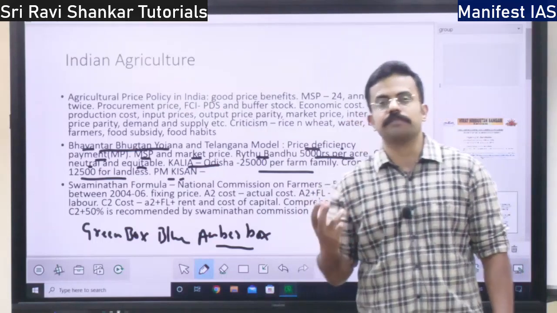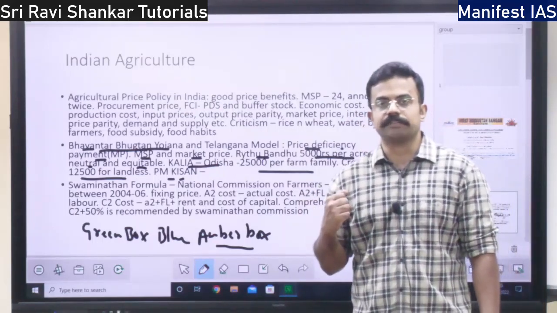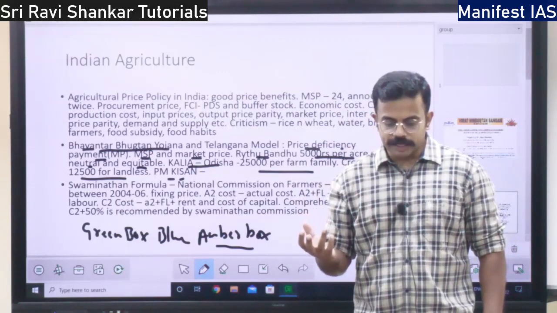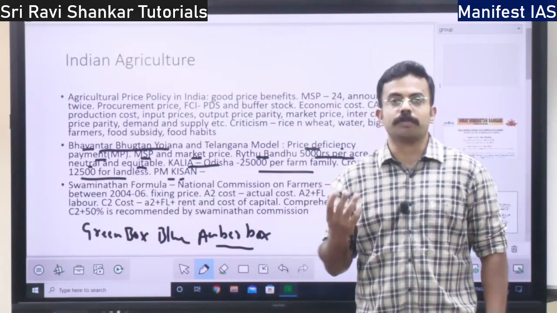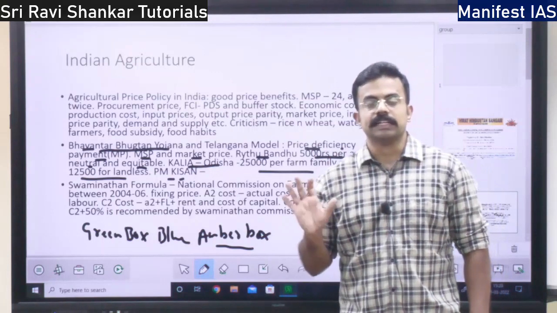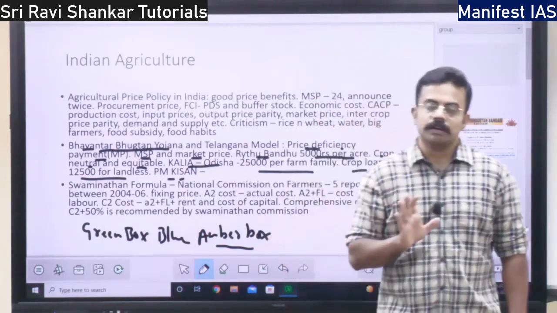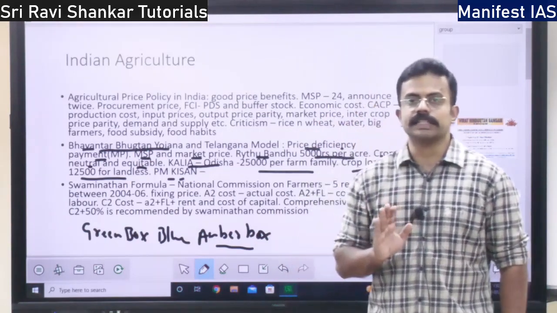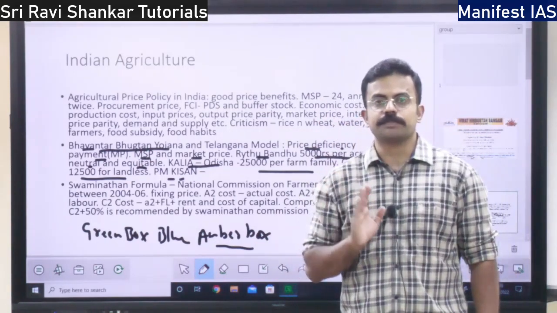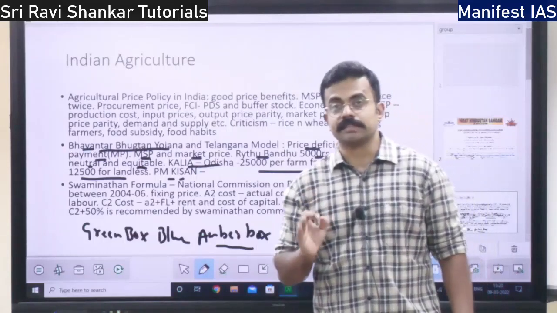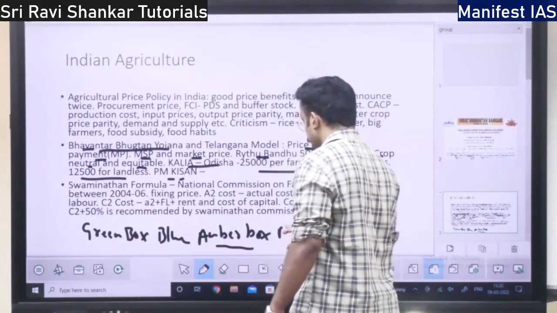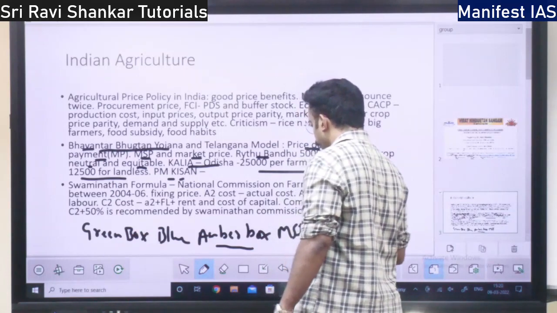That may be creation of infrastructure, agricultural infrastructure, or providing good quality seeds or good quality fertilizers. This kind of income support the government can give to farmers. The World Trade Organization is not hesitant with respect to these kinds of subsidies, whereas it is very particular with respect to the MSP, minimum support price.